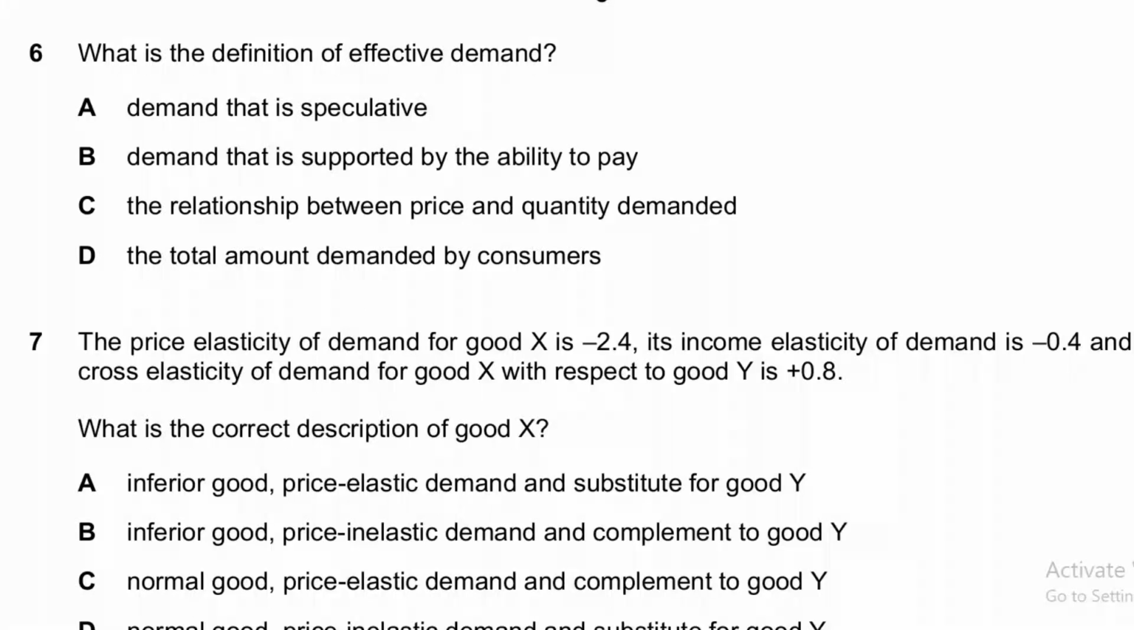Question number 6 is, what is the definition of effective demand? Effective demand is the kind of demand for which the consumer has sufficient resources to pay. So option B is correct by definition, because demand is the desire supported by willingness and ability to pay. So demand that is supported by ability to pay. If a person has a sufficient amount of money to pay for it, then it will make the demand effective. Option B is the correct answer.